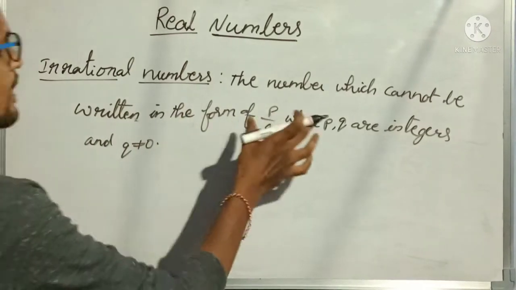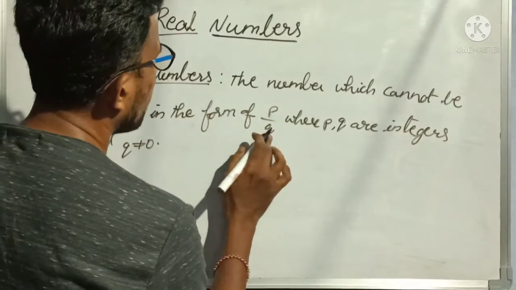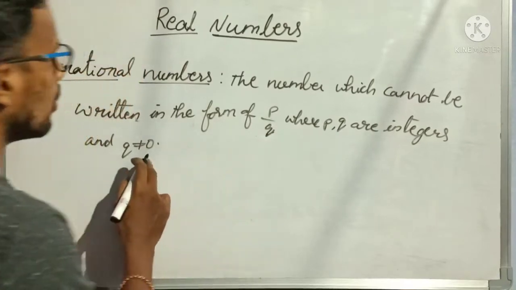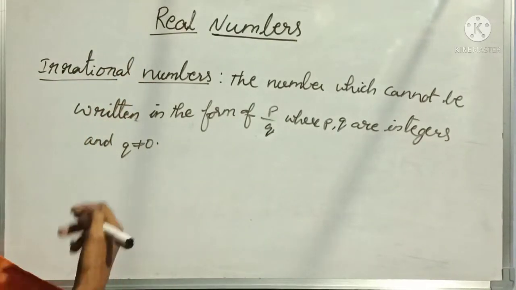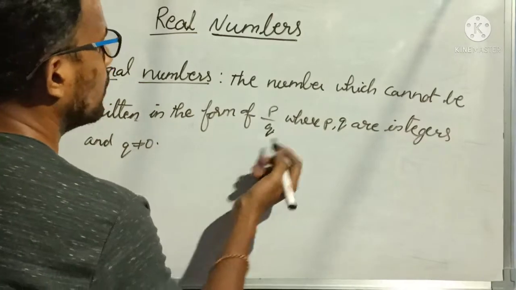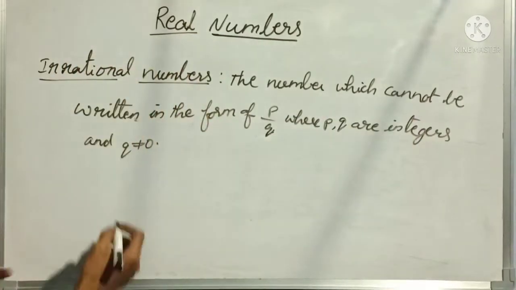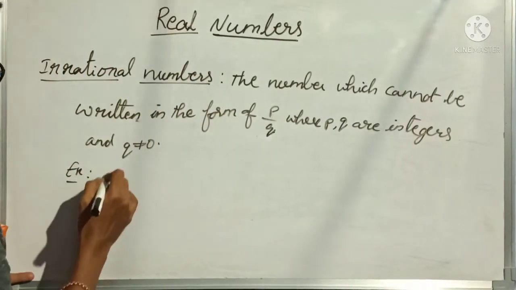Numbers which can be written in the form of p by q, where q not equal to 0, are rational numbers. When such numbers cannot be written in the form of p by q, they are called irrational numbers. Example, root 2.